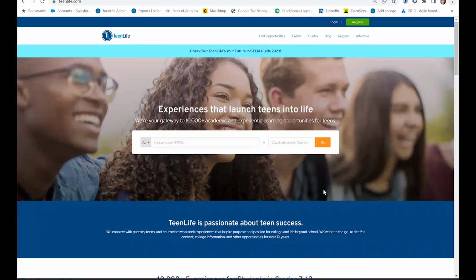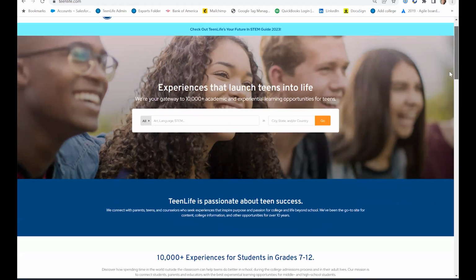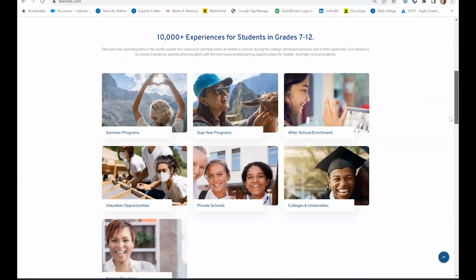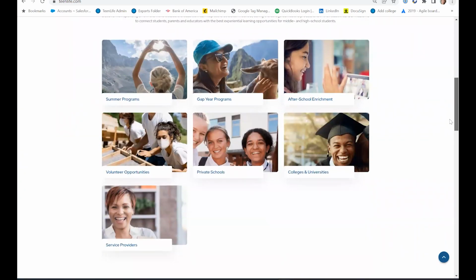Now I'd like to share with you how to use TeenLife to find a program or a volunteer opportunity or any of the options that are available on our site. So the first thing you should know is that there is a search bar, but you can use this to find something really specific to your interests.